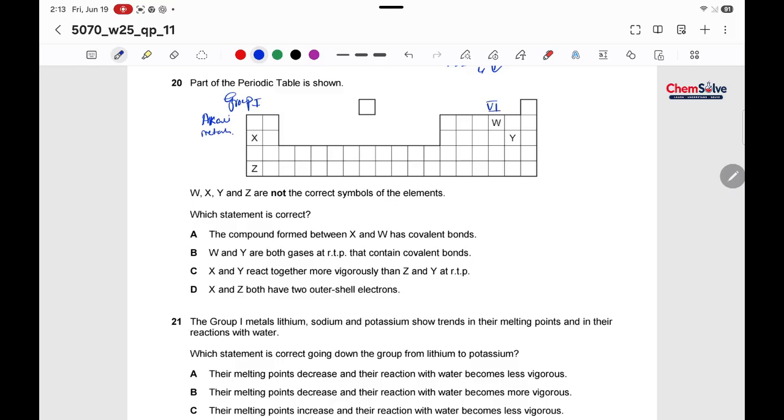It must be oxygen, and this one is group 7. There must be fluorine, and this one is chlorine.